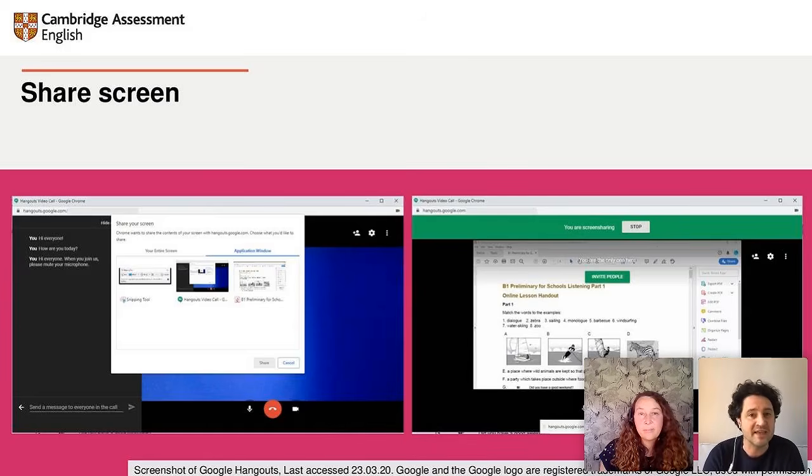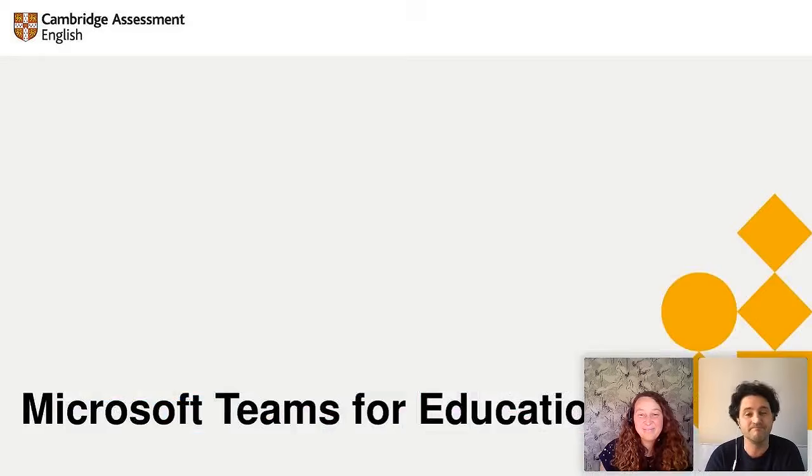So at the other end then, let's move on and look at an example of a platform with a few more features now. We're going to have a look at Microsoft Teams. I noticed a couple of people mentioning other online platforms. We obviously haven't got time to look at every platform in detail. So we're showing you 3 platforms which are slightly different because they're either a little bit more simple, or they have all the features, or they have extra features. But there are lots of different platforms that you can teach from. These aren't the only ones, okay?